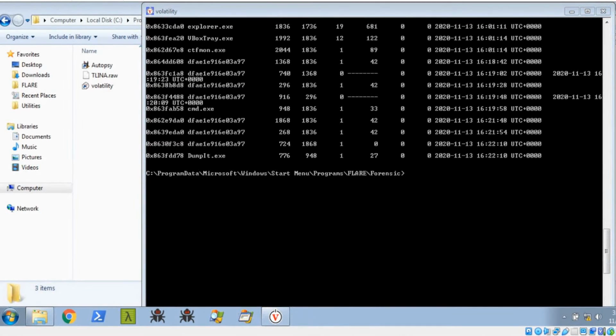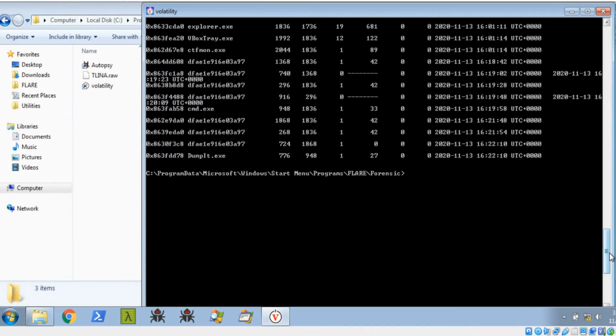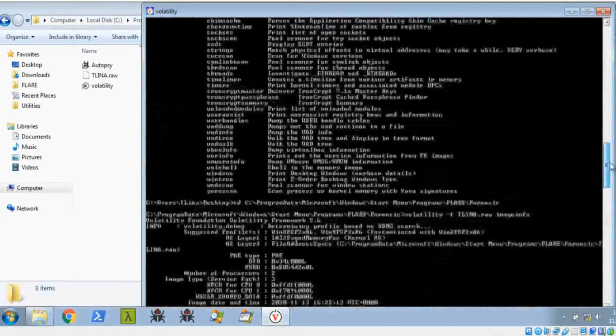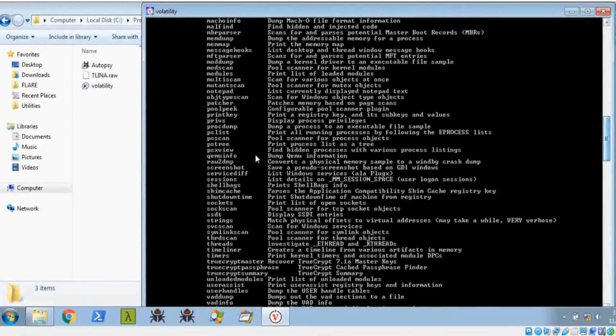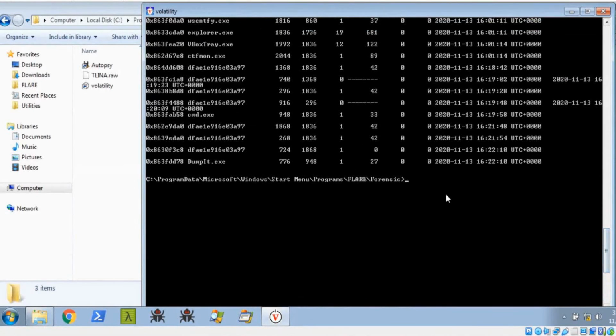So guys, now I'm going to give another command called pstree. So let's see what this pstree is. So pstree means print process list as a tree. So now I'm going to give that command.